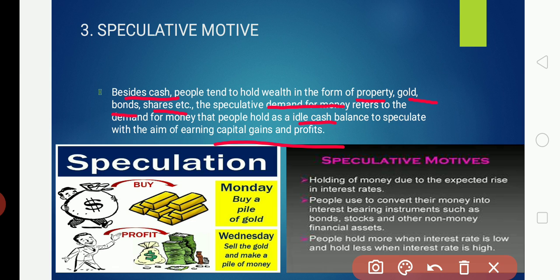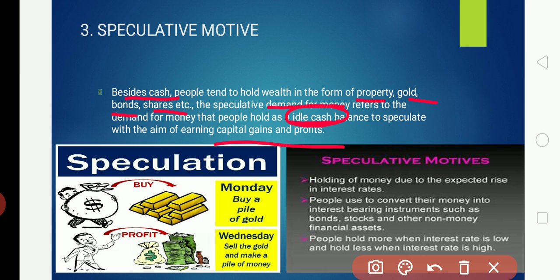Suppose you are a business person. Business people always want to have some idle cash. Why? They speculate that in the future the price of raw materials may go up or may go down. Suppose they can get some goods for a very cheap price at a particular period. To buy them in that situation, they hold wealth in the form of a bond, share, property or gold, which they can easily convert to buy for the future.